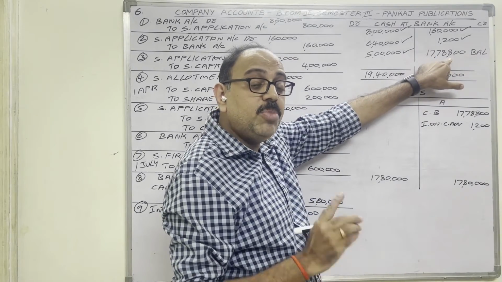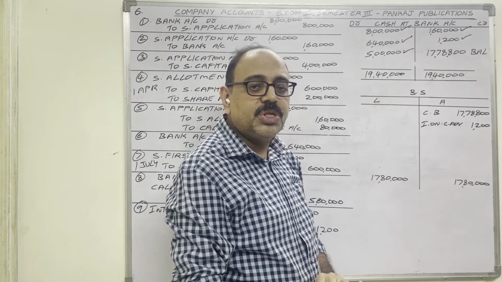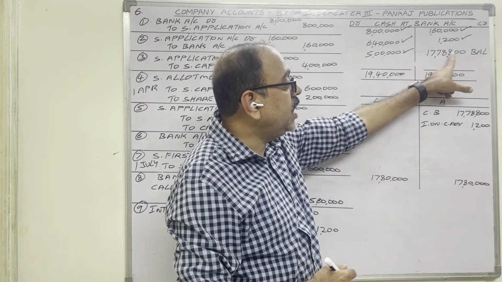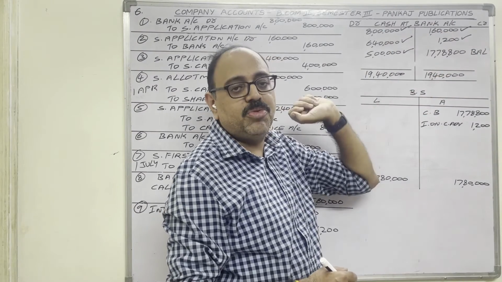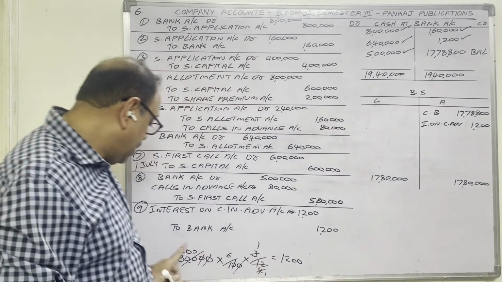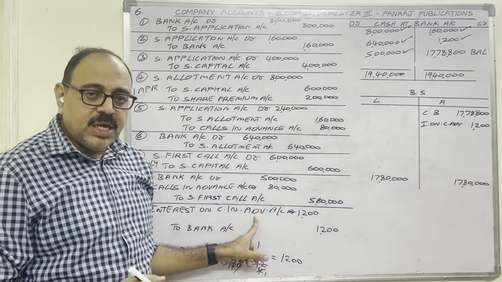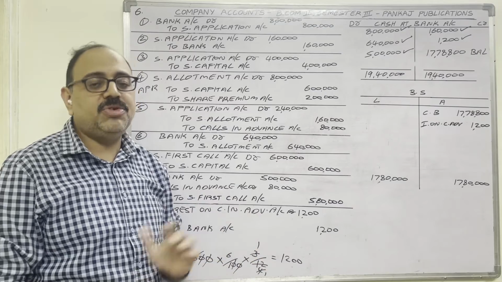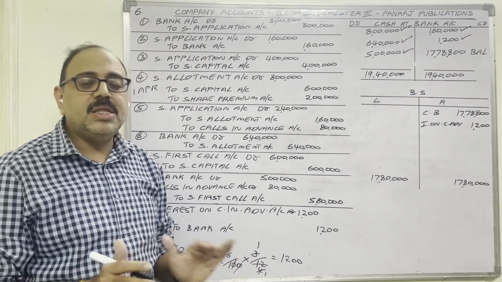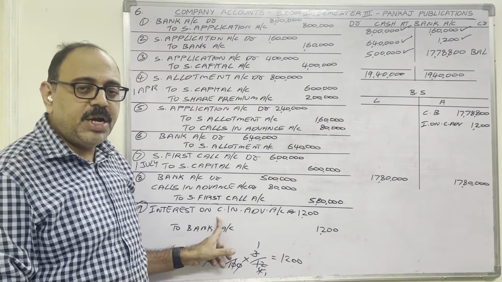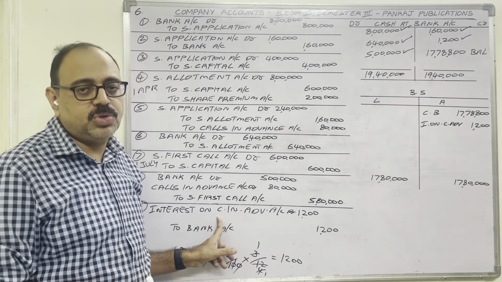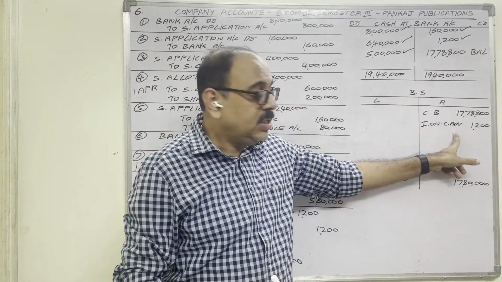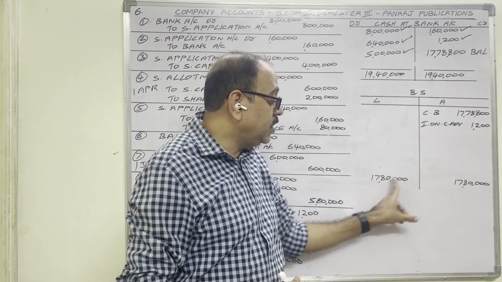But in the balance sheet, the liability side total is 17 lakh 80,000 rupees. No? So the difference, 17 lakh 80,000 minus 17 lakh 78,800, is equal to 1,200 rupees. That 1,200 is nothing but interest on calls in advance. If the company has to pay this interest, then this 1,200 we have to show on the liability side in the balance sheet. But here it is given that the company paid this amount. This is an expenditure now. Expenditure actually we should show on the debit side of the P&L account. But in this problem, why are we showing it on the asset side? Because without showing this 1,200, the balance sheet will not tally.